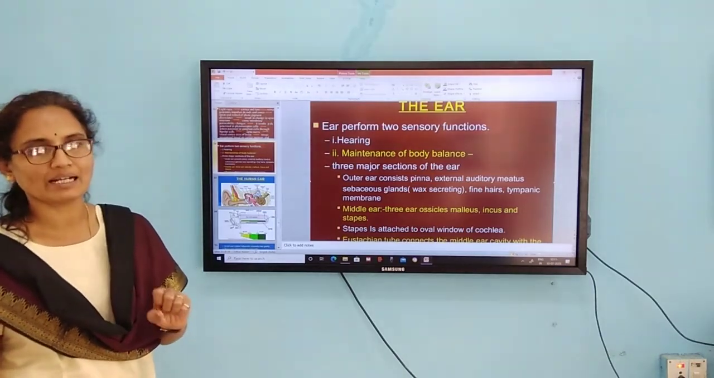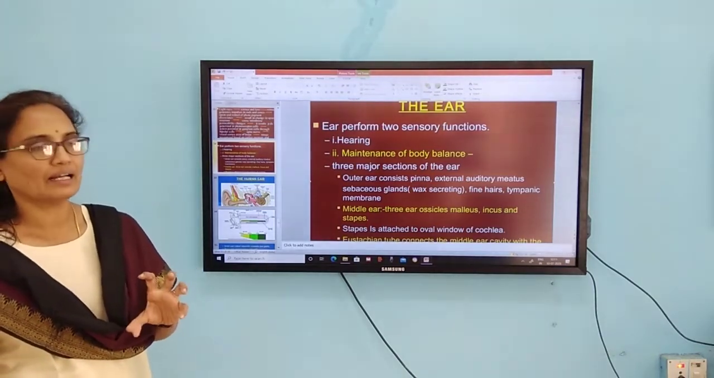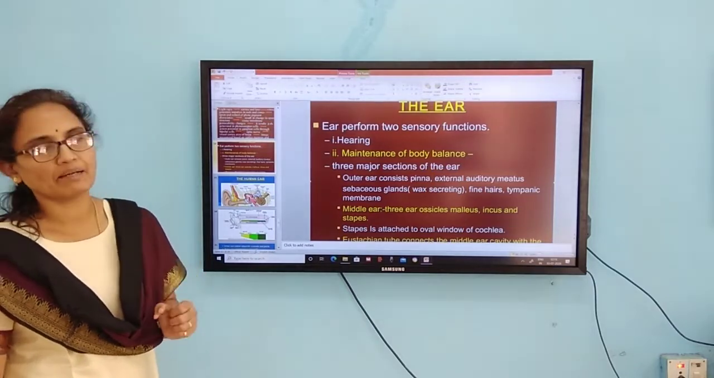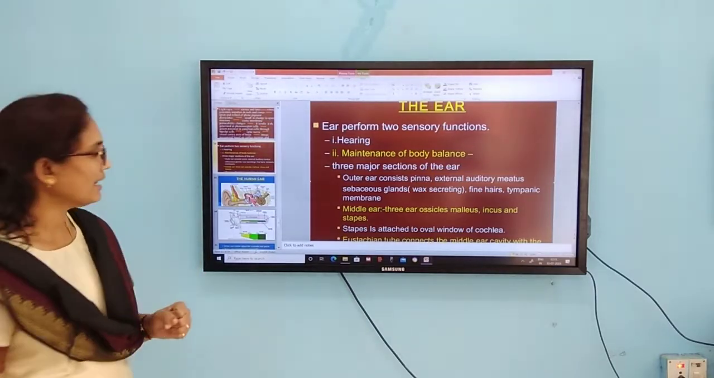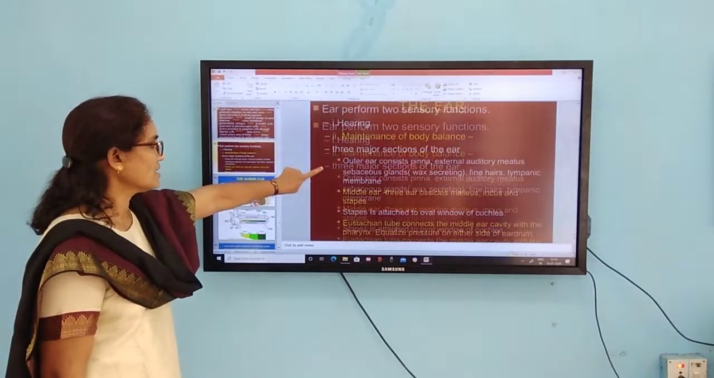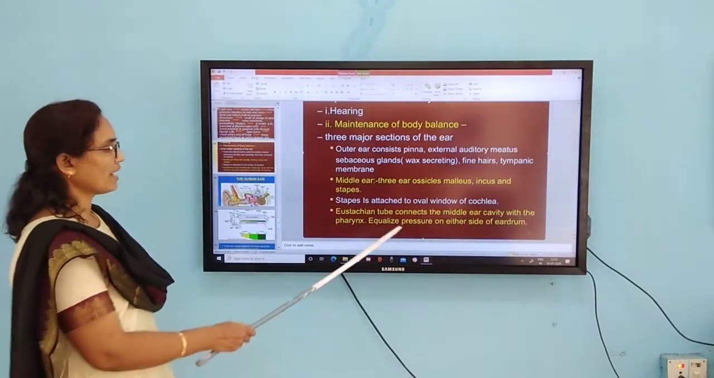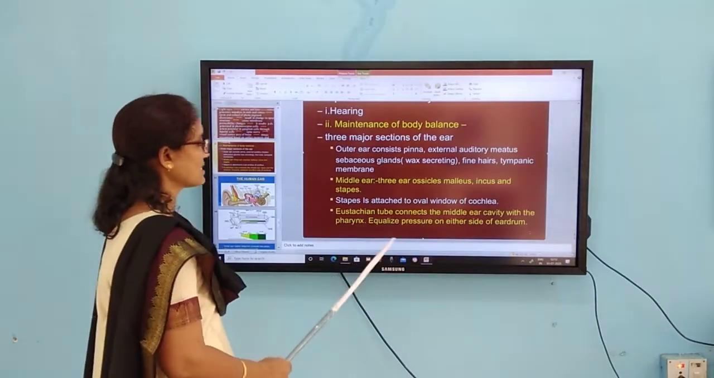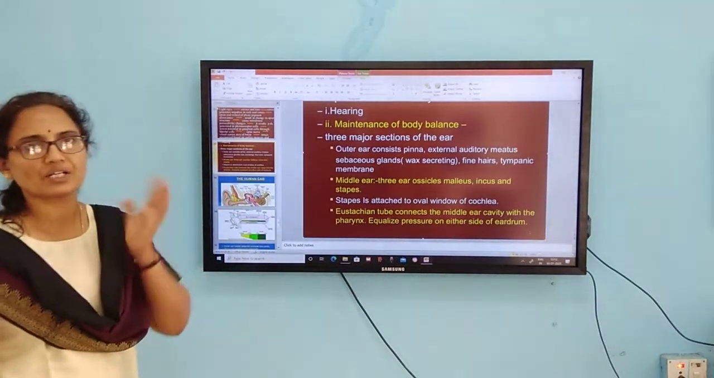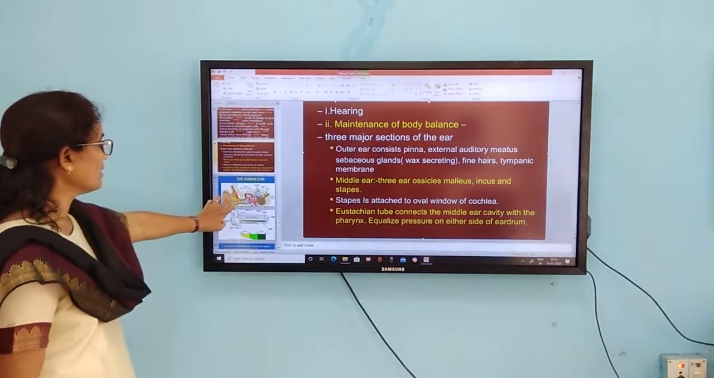Cochlea, what we will call a membranous labyrinth. Cochlea, bony labyrinth and membranous labyrinth come under the internal ear. The stapes is attached to the oval window of the cochlea. The Eustachian tube connects the middle ear cavity with the pharynx, which equalizes the pressure on either side of the eardrum.